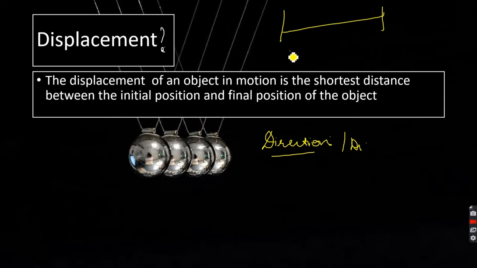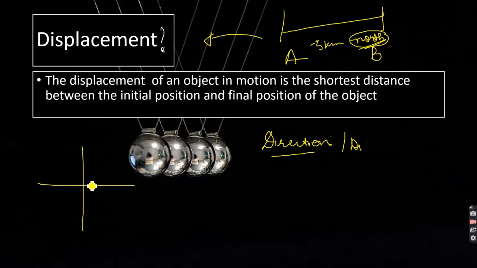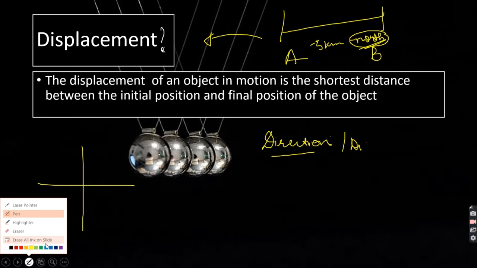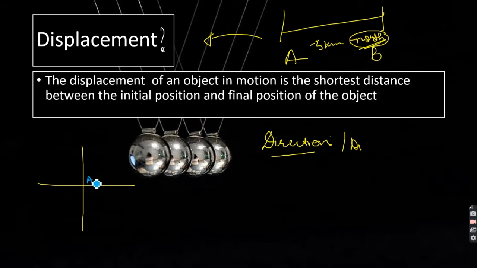So suppose I am saying I am moving from A to B, that the distance is 5 kilometers, but in north. So I'm adding this additional information, that is direction. So in this case, this is not distance, it is displacement. Now also, assume I am going from A to B to C to D, right? I'm moving.